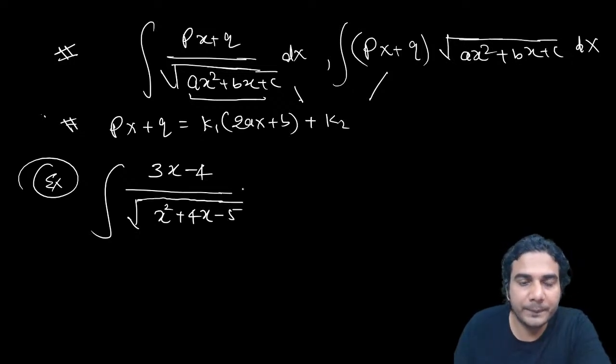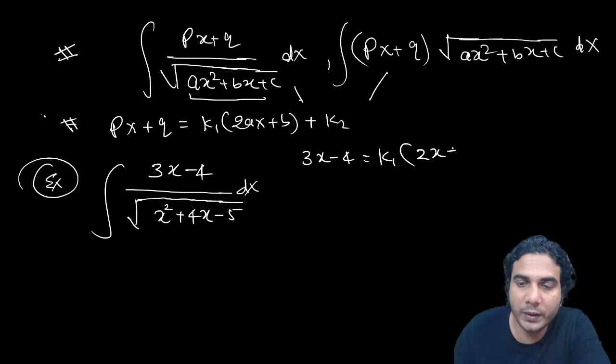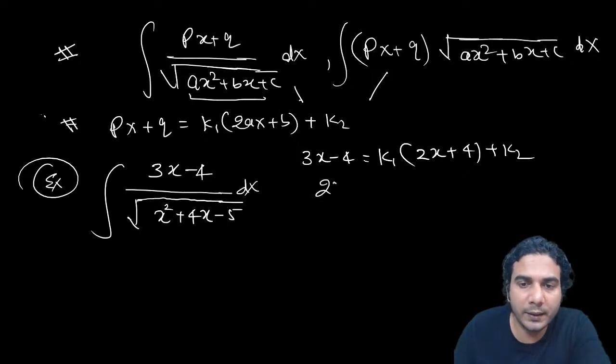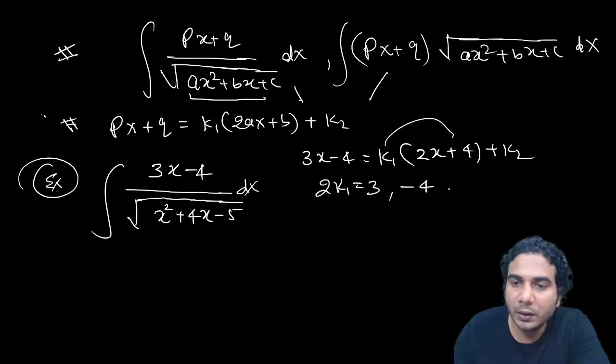See what will happen. So you need to express this numerator 3x minus 4 as k1 times the derivative of the denominator, which is 2x plus 4, plus k2. You can express one linear in terms of the other. We have already discussed this in rational functions. Now compare. So 2k1 is equal to 3, and the constant minus 4 is equal to 4k1 plus k2.